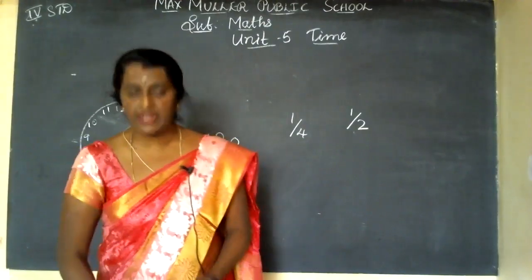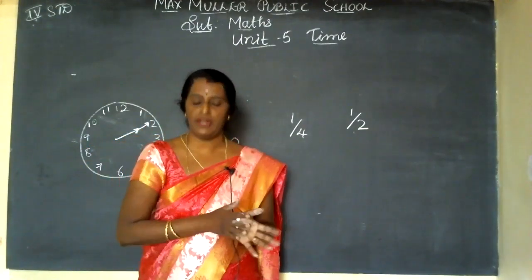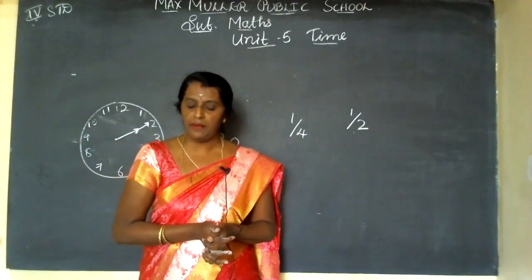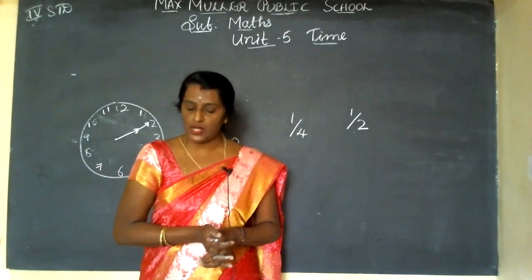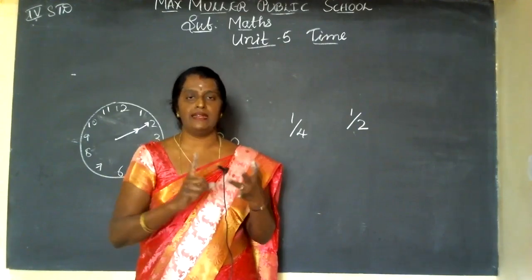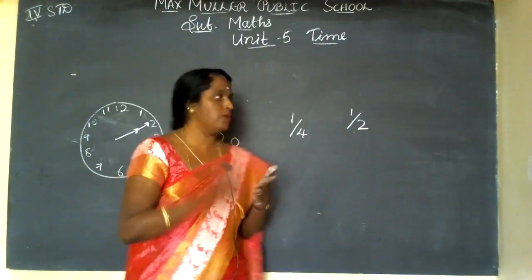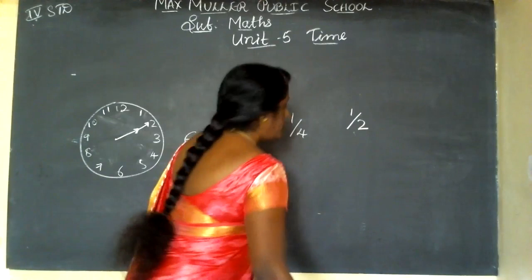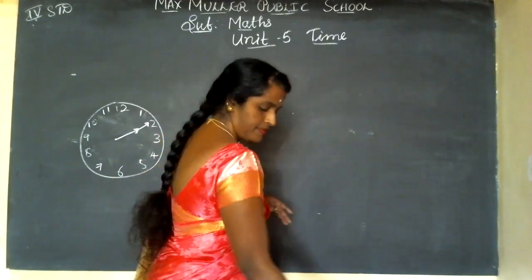Now third main, fill in the blank. The hour hand makes dash rounds in a day. How many times does it make? I told you, midnight and afternoon. 2 times it will go. The first answer is 2. Yes, take out your pencil, children.